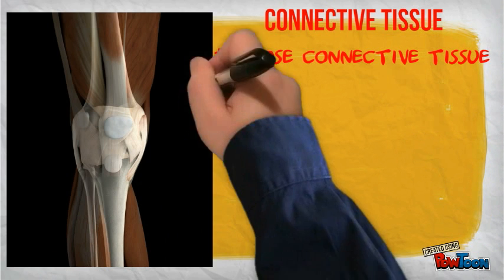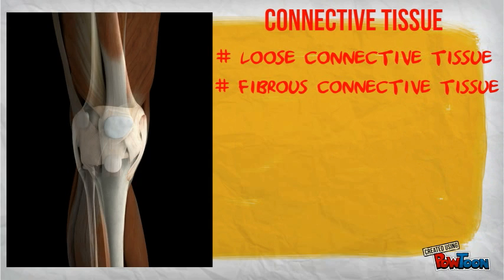Fibrous connective tissue, also called dense connective tissue, is a very strong type of tissue. It is used to attach muscles to bones in the form of tendons and to attach bones to bones in the form of ligaments. The extracellular matrix of fibrous connective tissue is composed of many fibers of collagen protein. This protein is very strong, allowing it to serve its function.